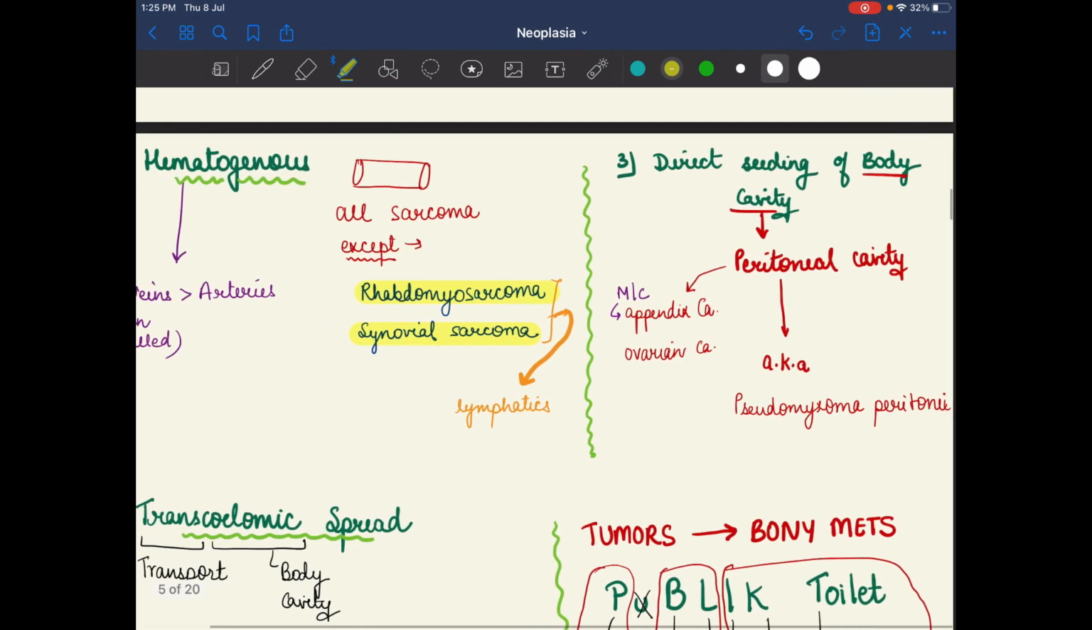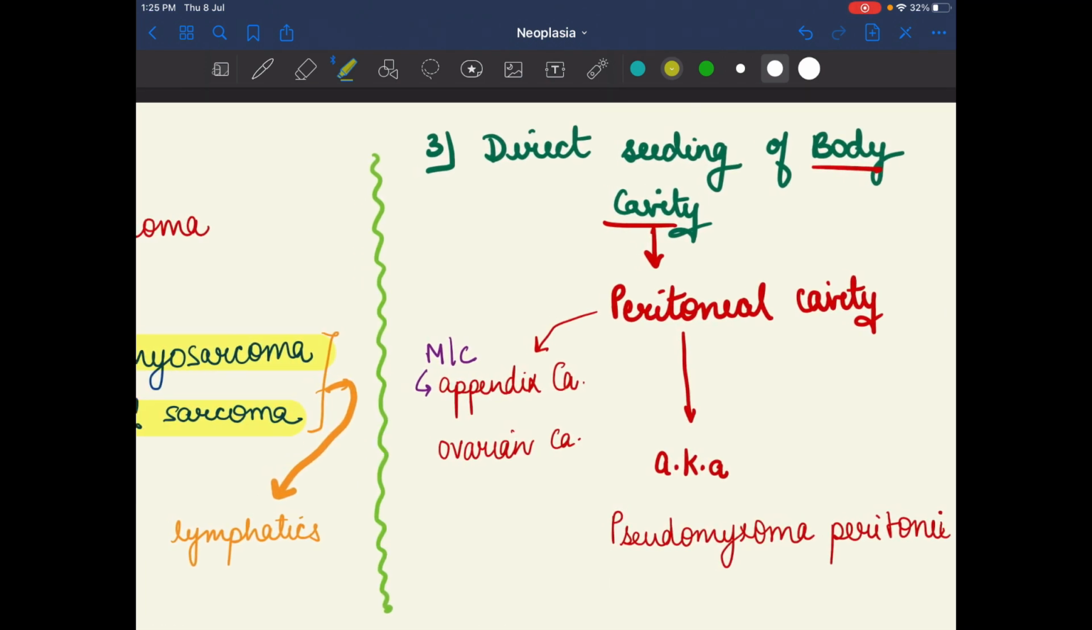And the third way of spread of the tumor is direct seeding of the body cavity. Direct seeding of body cavity means via the peritoneal cavity there is direct transfer. An example is pseudomyxoma peritonei, and in the peritoneal cavity the most common involved are appendix carcinoma or ovarian carcinoma. These are the examples of direct seeding of the body cavity, because they are not tumors of the peritoneal cavity; they come from the appendix or other organs.